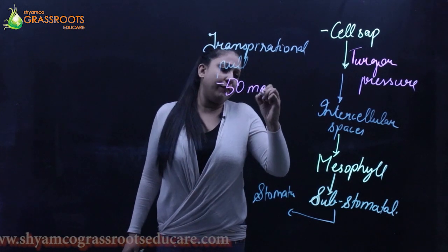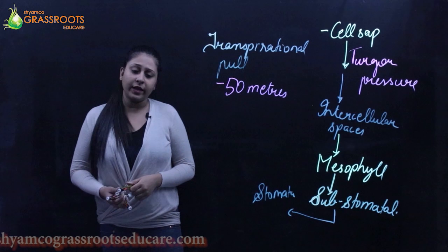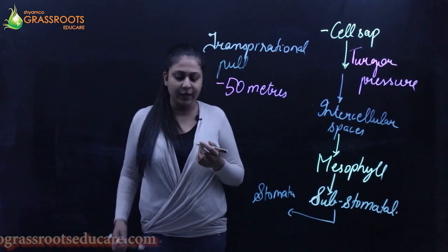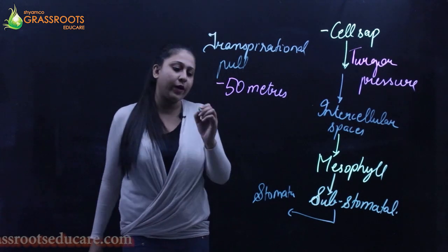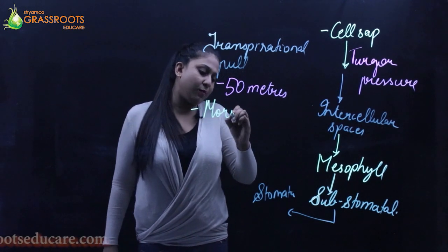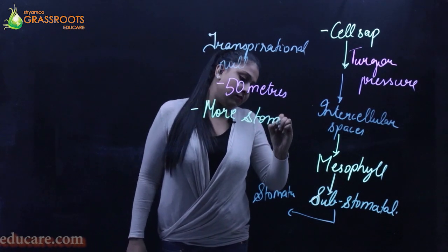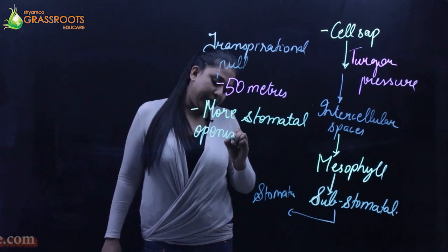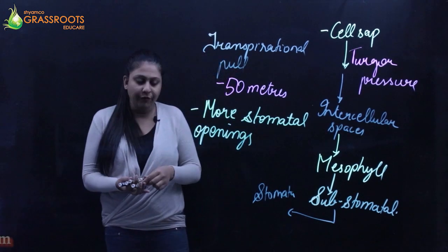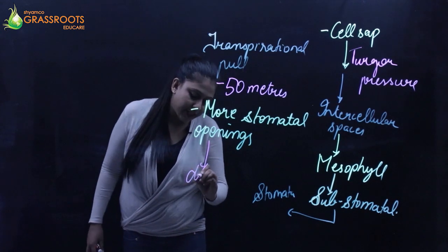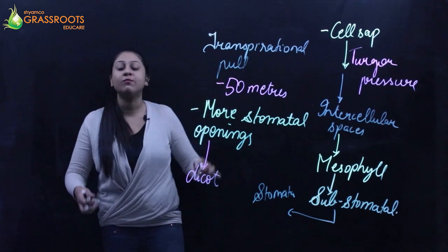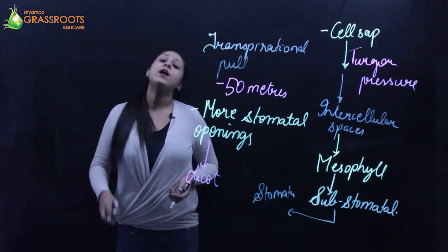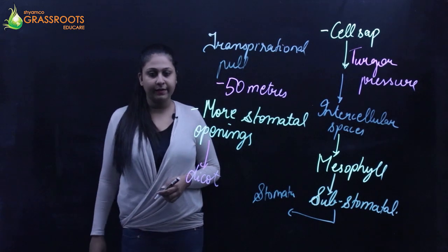When we talk about transpiration, it happens more in dicot plants. Why? Because there are more stomatal openings present on the surface of dicot plants. So obviously, if there is a greater number of stomata, there is going to be more transpiration, and ultimately more transpirational pull in that case.